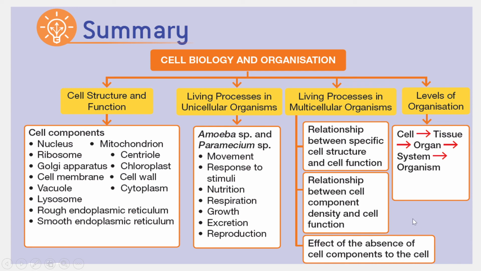So how to tackle this kind of question is that you must know very well the function of those cell components. By knowing the function, you'll be able to answer what happens if this cell component is absent. Then you can tell, for example, without Golgi apparatus, what will happen to the cell? So you reverse, you imagine if that function cannot be carried out, what will happen to the cell?